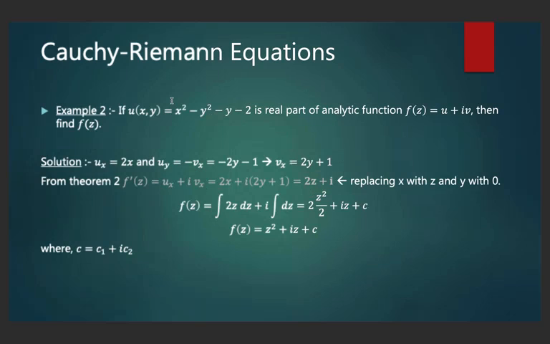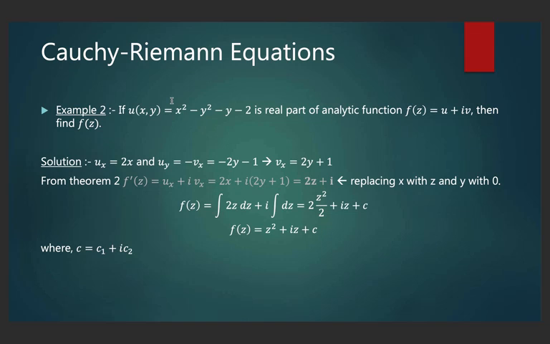There is a second example. If u of x comma y equals x square minus y minus 2 is the real part of the analytic function f of z equals u plus iv, then you need to find f of z. First you differentiate u with respect to x, then you differentiate u with respect to y, and you know the Cauchy-Riemann equations. Since it is given that it is an analytic function, it satisfies the Cauchy-Riemann equations.